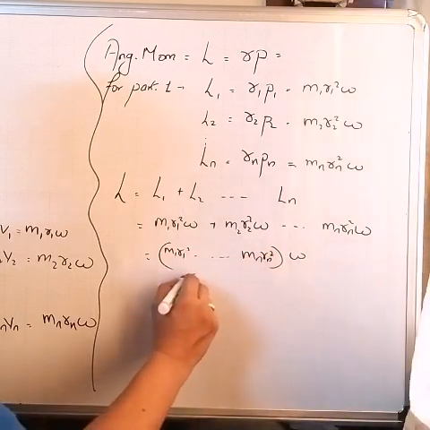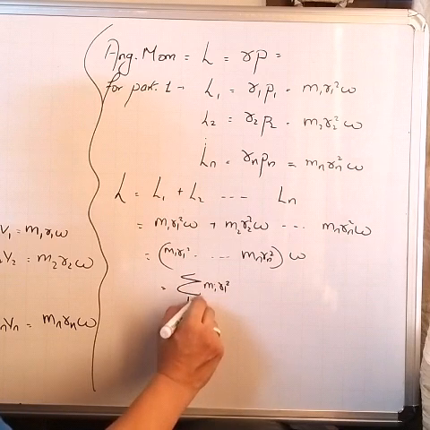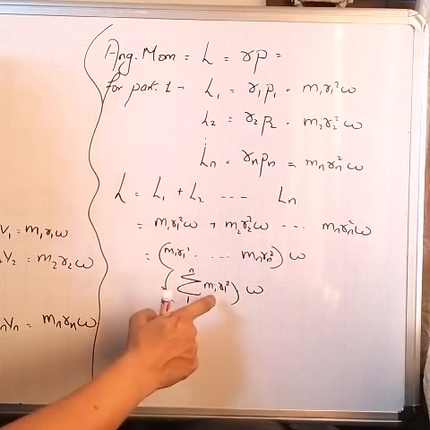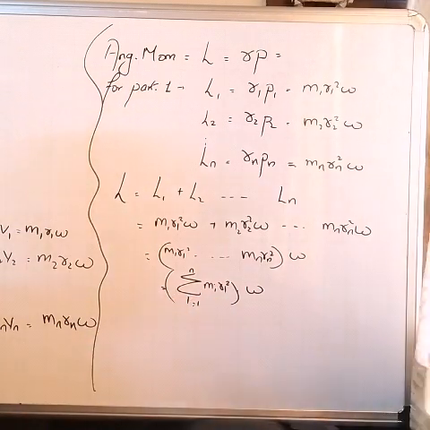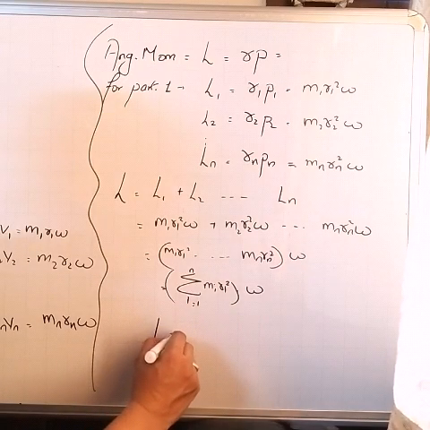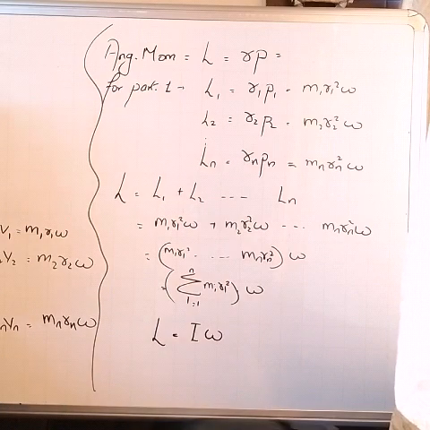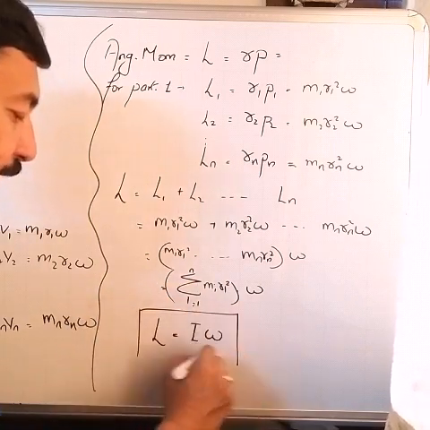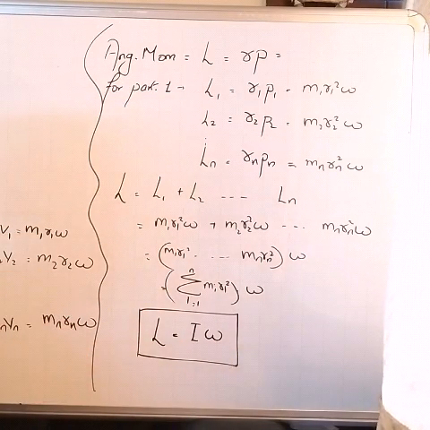That can be written as summation mi ri square, i starting from 1 to n, into omega. But this term is the moment of inertia, and that's why our equation turns out to be L equal to I into omega. This is the expression for angular momentum of a rotating body.